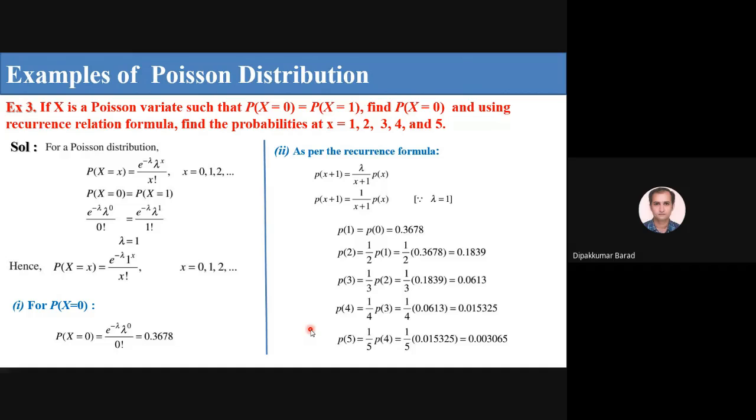So here we have used this recurrence relation formula, so you have to remember this formula. In a similar manner we have also found a recurrence relation for binomial distributions, which you also have to remember. So P of x plus 1 is equal to lambda upon x plus 1 into P of x. This is the recurrence relation of a Poisson distribution.